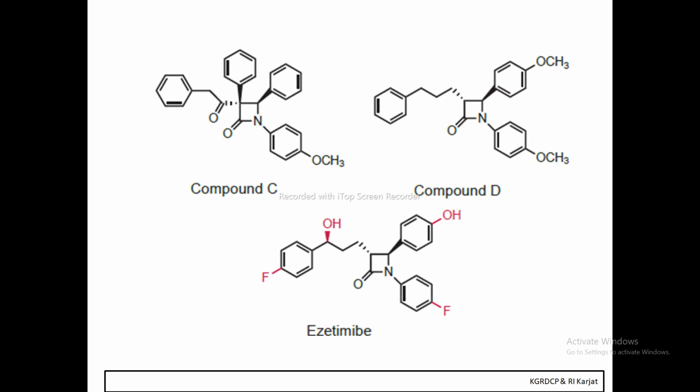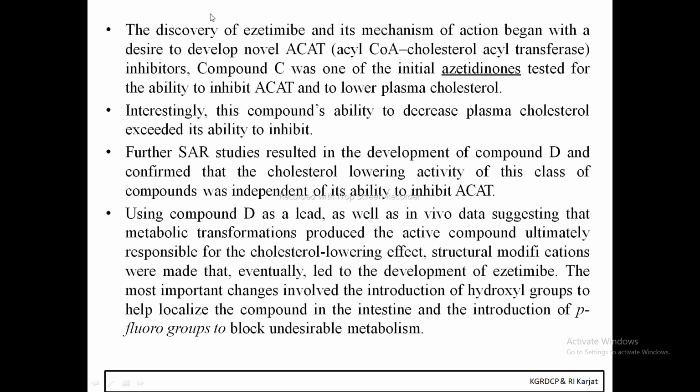So this is how ezetimibe was discovered. First compound C was discovered, then compound D, and at last ezetimibe. They have not given any name, so they just call them compound C and compound D, and finally ezetimibe was synthesized. The discovery of ezetimibe and its mechanism of action began with a desire to develop novel acyl-CoA cholesterol acyltransferase inhibitors. Compound C was one of the initial azetidinones tested for the ability to inhibit this enzyme, that is acyl-CoA cholesterol acyltransferase, and to lower the plasma cholesterol level.